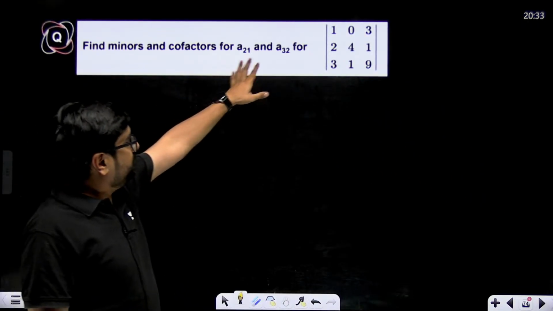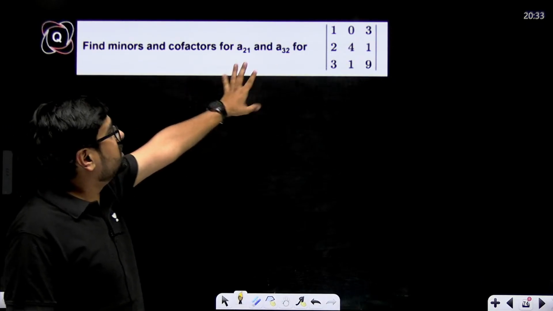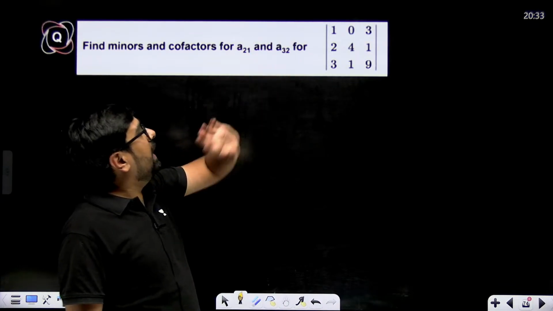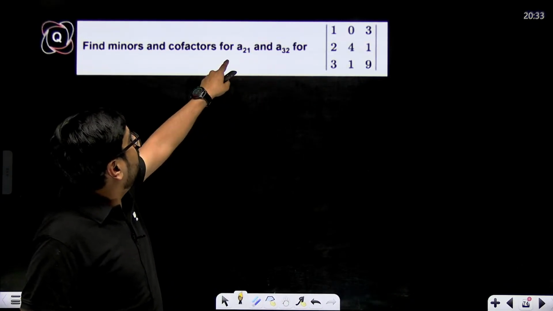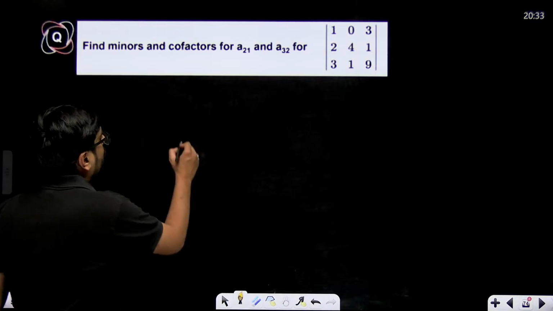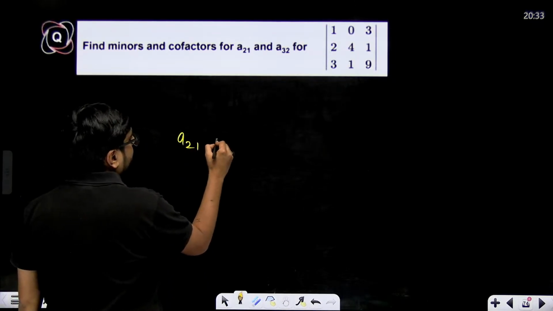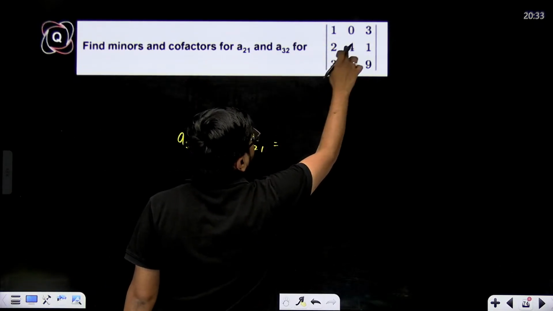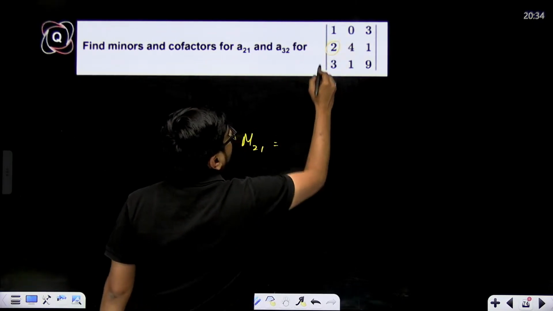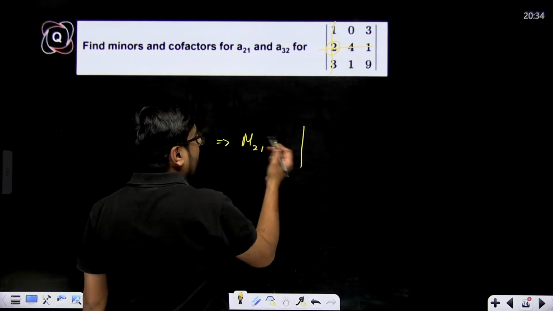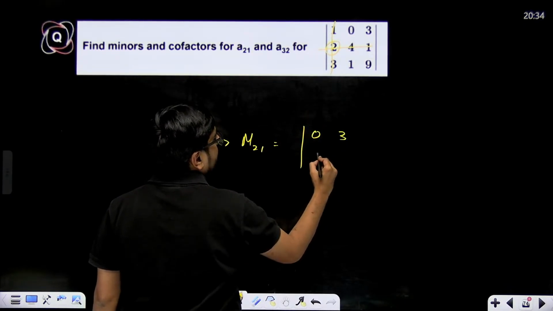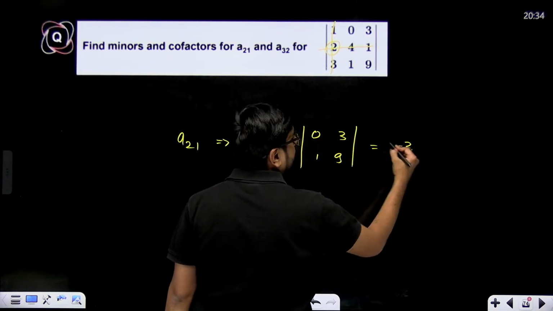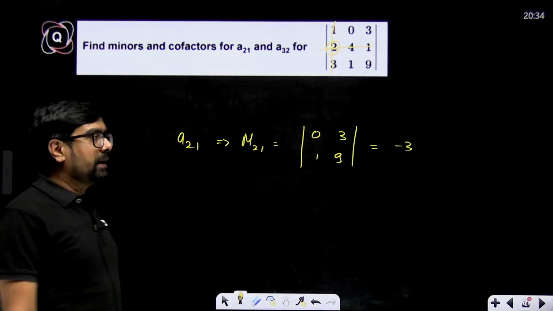Minors and cofactors, right? Exercise 3, I think, is of minors and cofactors. So minors and cofactors of A21 and A32. For example, they are asking what will be the minor and cofactor of A21 and A32. So minor of A21 will be nothing but, which is second row first column, that means this element. So we'll hide this, and the minor will be the remaining determinant, which is 0, 3, 1, 9, and its value will be 0 minus 3, that means minus 3.